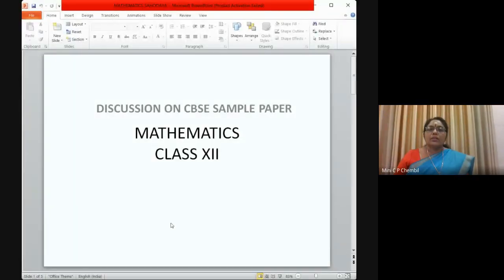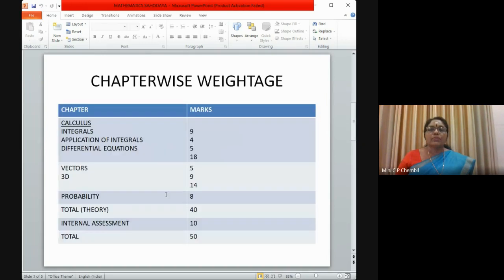All of you must have gone through the CBSE sample paper. That is a discussion on the CBSE sample paper, mathematics class 12.